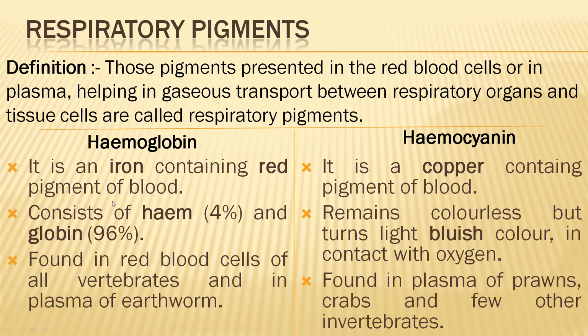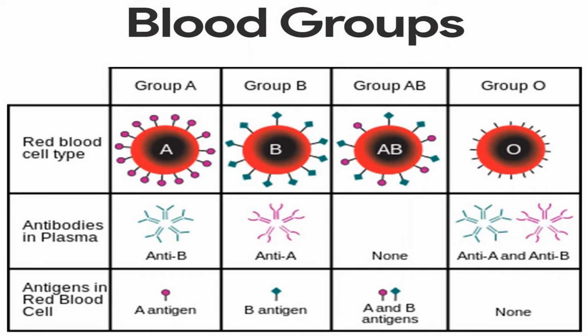Hemoglobin is specially found in the red cells of vertebrates, and in plasma of earthworm. But hemocyanins are found in invertebrates. They are found in the plasma of prawns, crabs, and few other invertebrates. Clear? The difference is also clear? Okay. Now moving on to the blood groups.